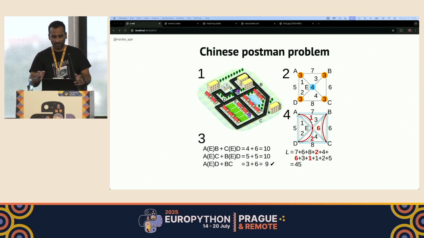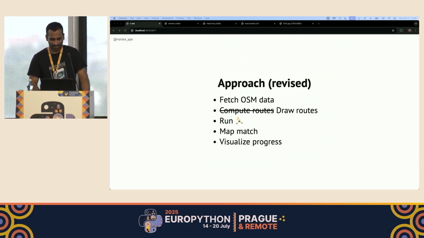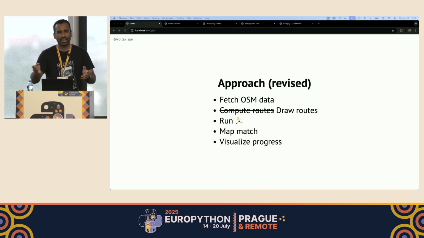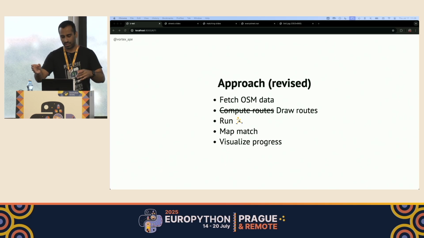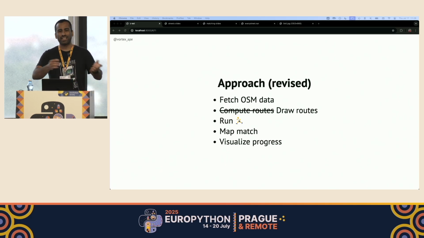At this point, I was spending a lot of time wrestling with the data I got from OSM and not a lot of time running, so I decided to tweak my approach. I thought that initially I can just draw these routes manually, build out the rest of the system to match my runs and visualize the progress, and then eventually get back to computing routes automatically.